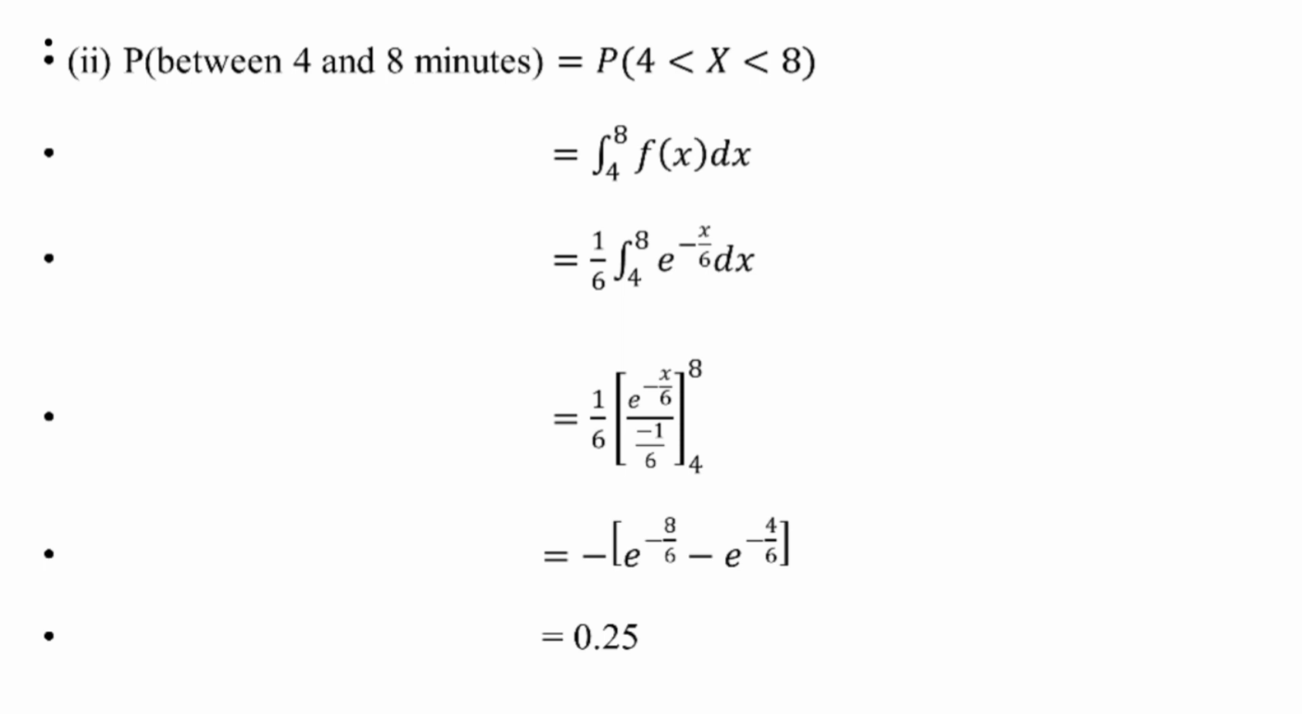And the probability of between 4 and 8 minutes. So the probability of x varies from 4 to 8. So the limit 4 to 8 f of x dx, used by the same formula. So 1 by 6 times e power minus x by 6 by minus 1 by 6, the limit 4 to 8. So the value is 0.25. Thank you.